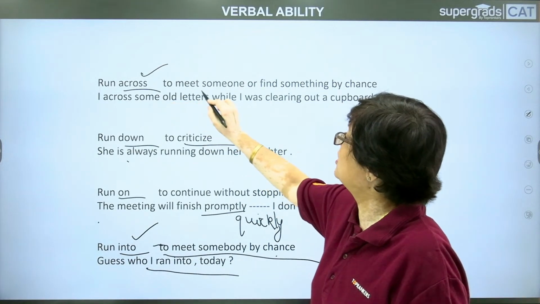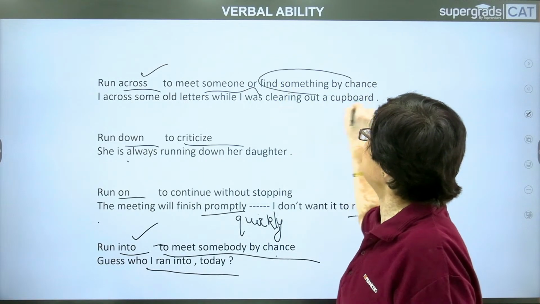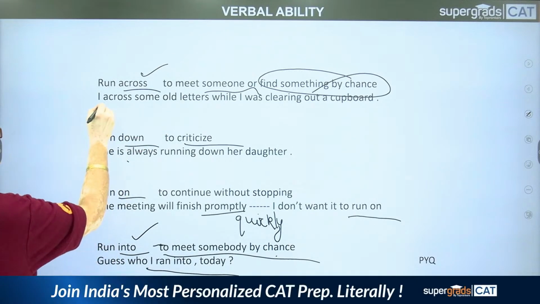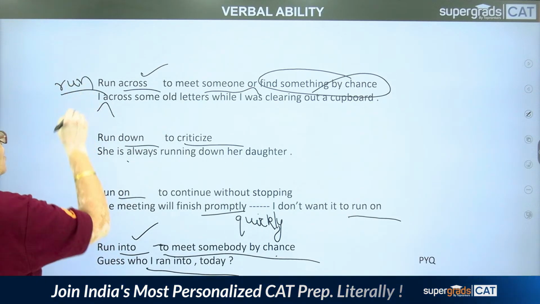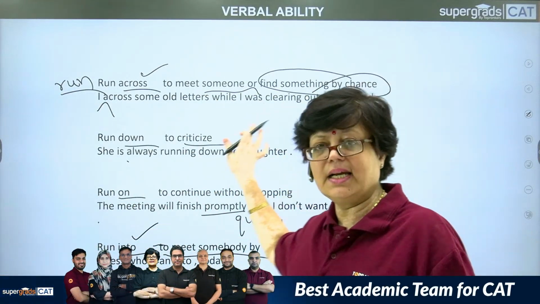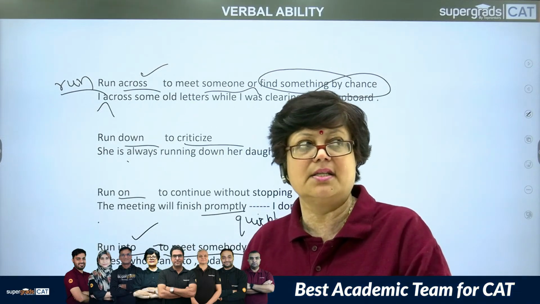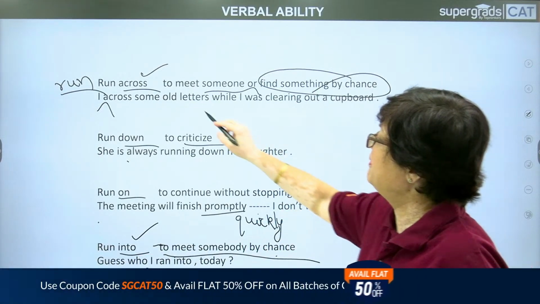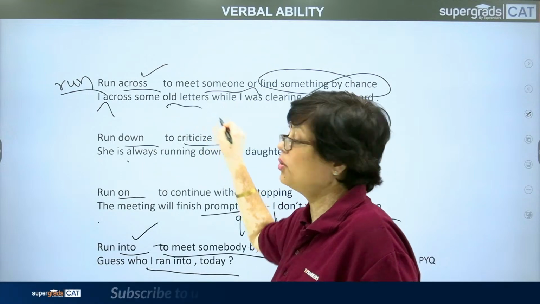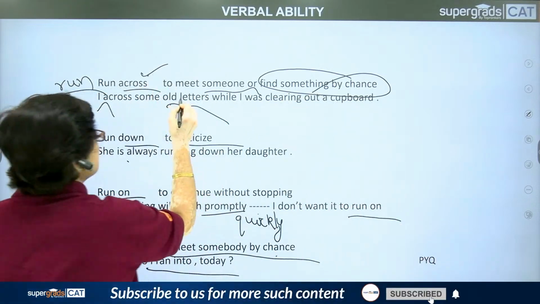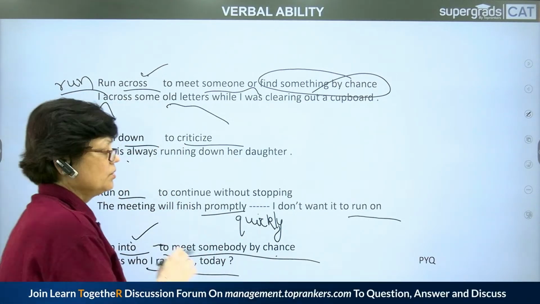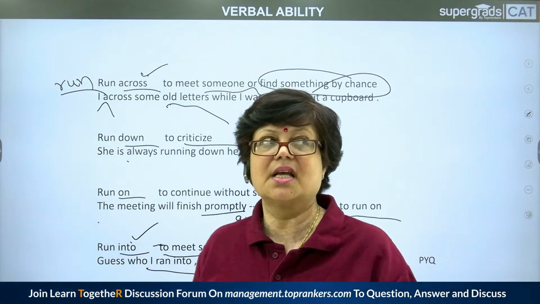And this one, run across, is to meet someone or find something by chance. Look at the example. I ran across some old letters while I was clearing out a cupboard. I was clearing the clutter inside the cupboard drawer. What did I find? I came across, or I ran across, some old letters. So run across is used both for things and people, and run into is used only for people. This is the difference. This is to be borne in mind.